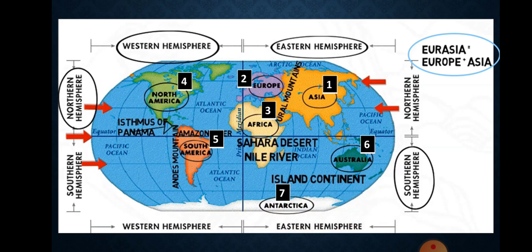The next continent is Australia. It is the smallest continent that lies entirely in the southern hemisphere. It is surrounded on all sides by the oceans and seas. It is called an island continent.